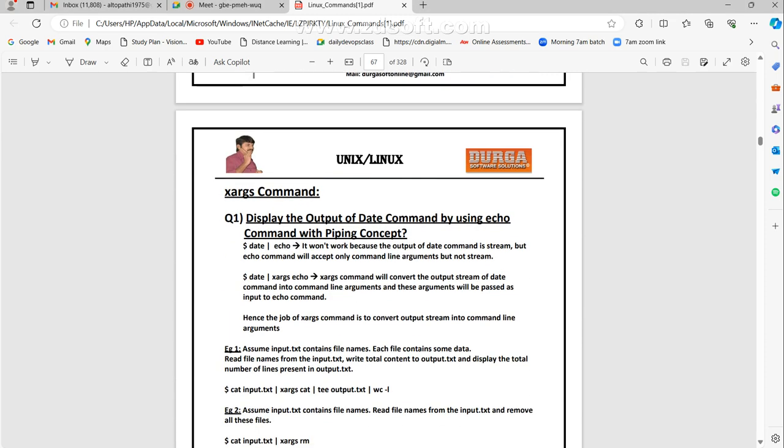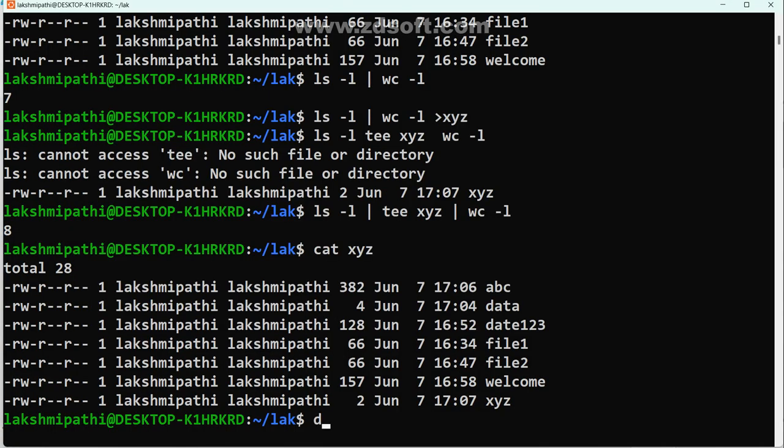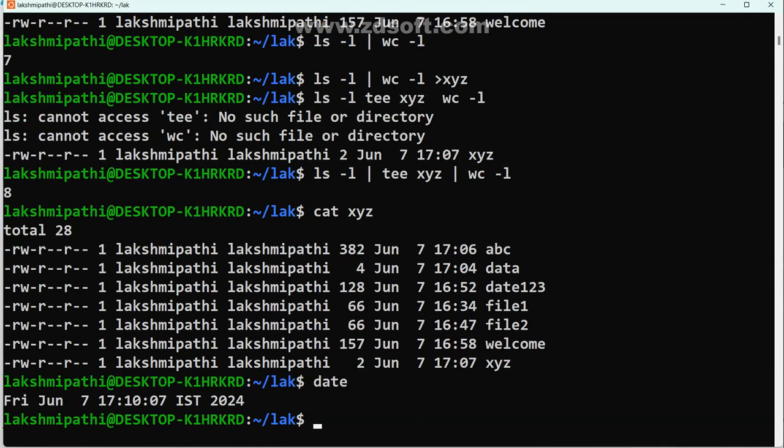See xargs command. Display the output of date command by using echo command with the piping concept. We need to use echo. See date command. They want to echo, but that is not able to run it. First observe what they are trying to explain. Date is the output only, right? Already by default date is running. But what they are trying to explain, date, then echo.